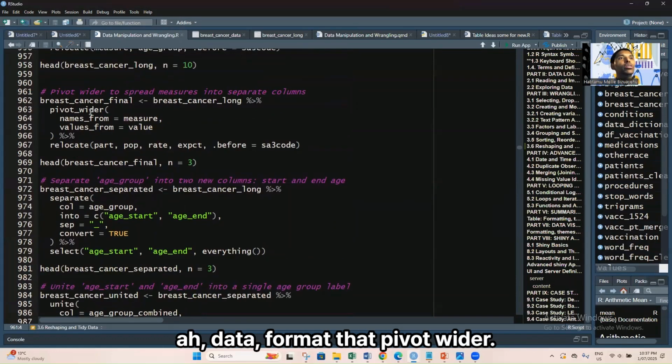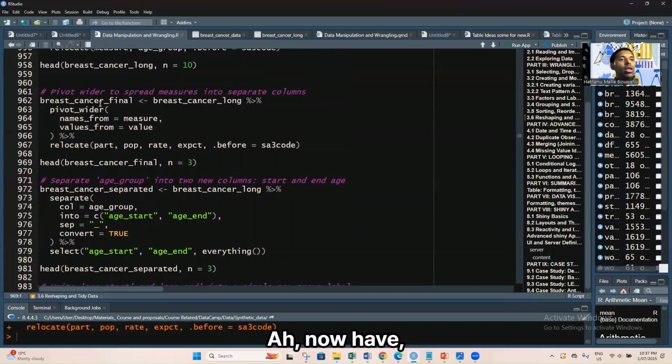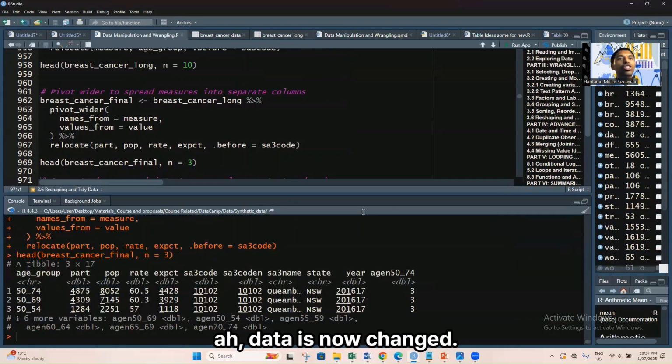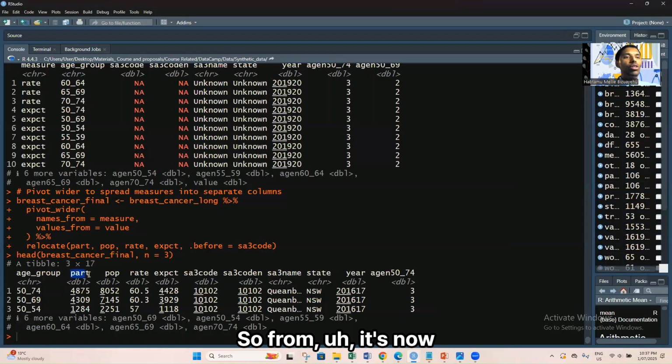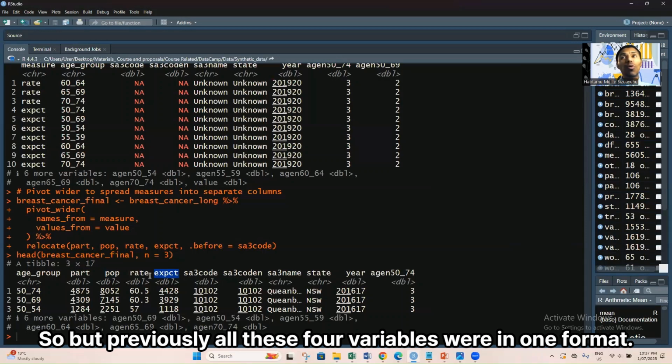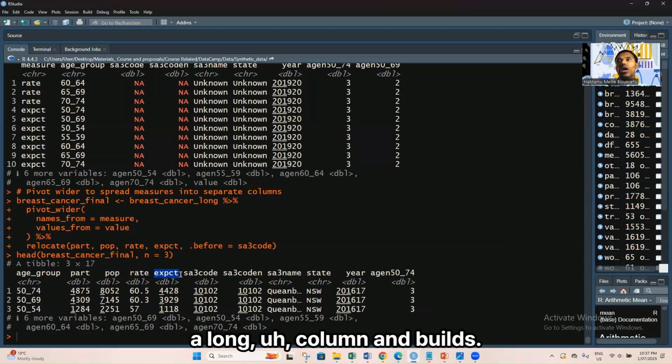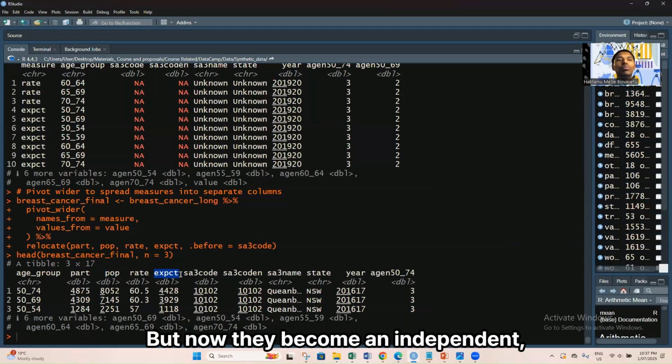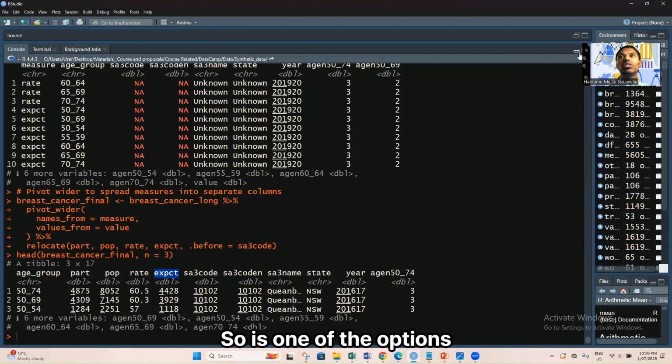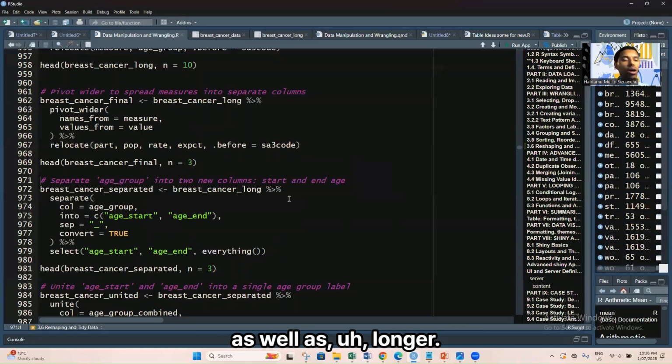Pivot wider is the verb we use. Now the data has changed: it has become participation, population, rate, and expectation. Previously all these four variables were in one column, in long format, but now they become independent variables. So this is one of the options we use, wider as well as longer.